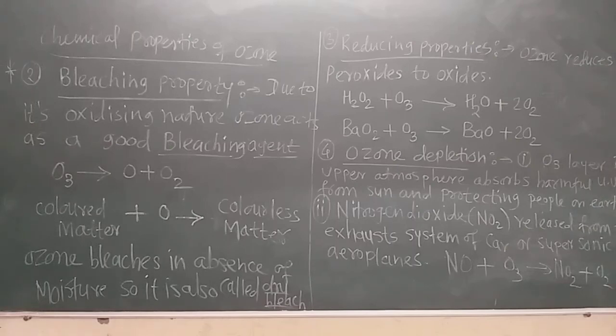We are studying from yesterday's lecture the chemical properties of ozone. Now this ozone gas also acts as a bleaching agent. It bleaches the color matter.